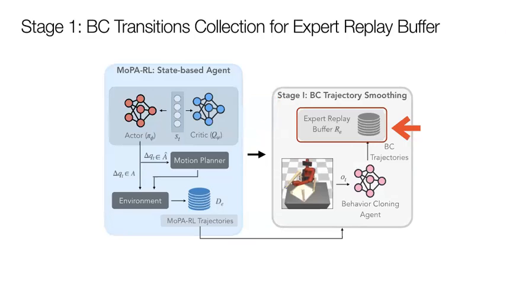Once the BC training completes, we collect multiple rollouts by interacting with the environment using our BC policy and save these transitions in an expert replay buffer. The main purpose of using a separate expert replay buffer is to permanently keep hold of the expert trajectories during training to facilitate guided exploration.